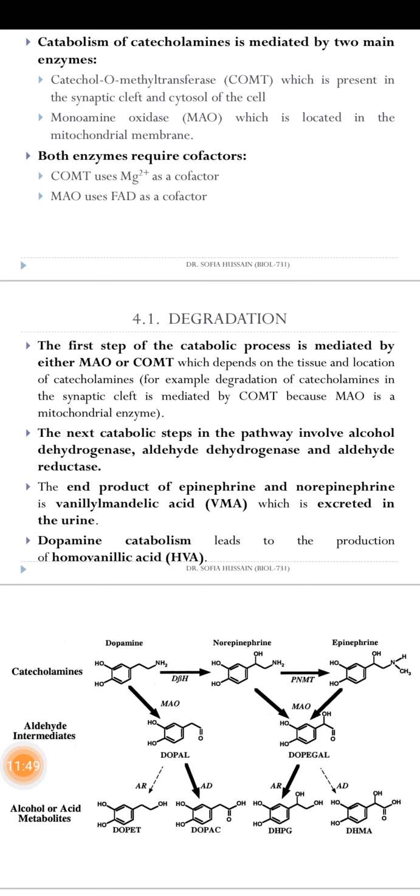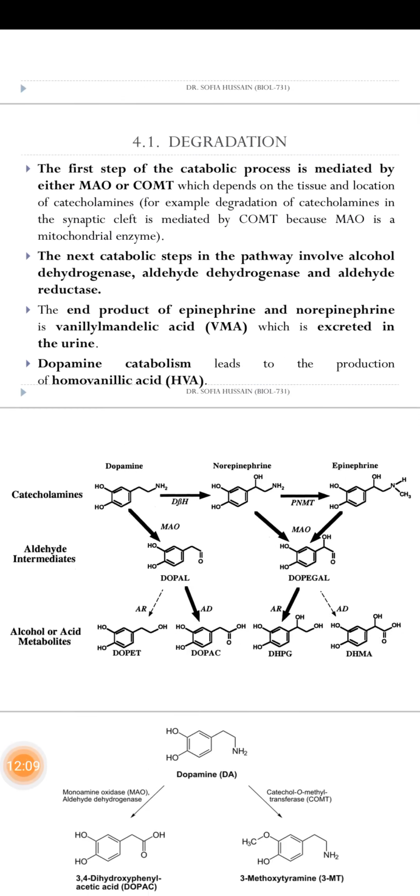In the synaptic cleft the catecholamine is acted upon by the COMT, because MAO is the mitochondrial enzyme. So the end product of the epinephrine and norepinephrine is VMA, and it is excreted in the urine.